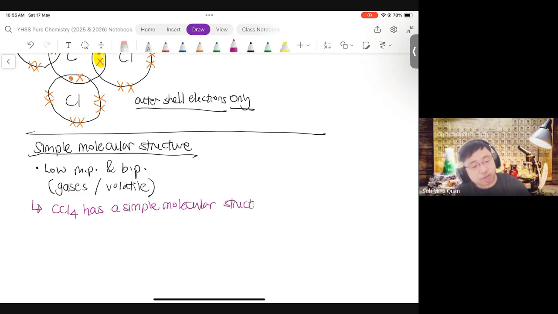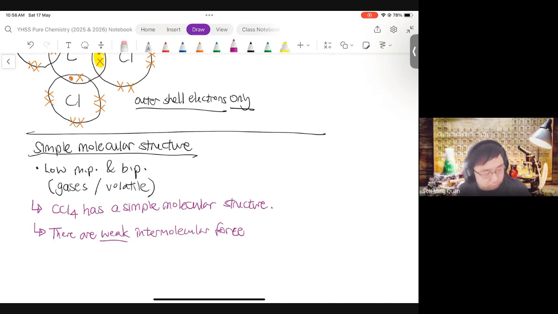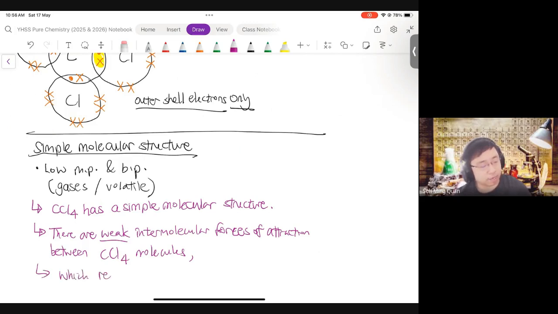Because if you write the structure's name, you are more likely to know what to say next. Because it's simple molecular, you talk about molecules. Molecular, molecules. So there are weak intermolecular forces of attraction between, in this case, the CCl4 molecules, which require a low amount of energy or very little energy to overcome.